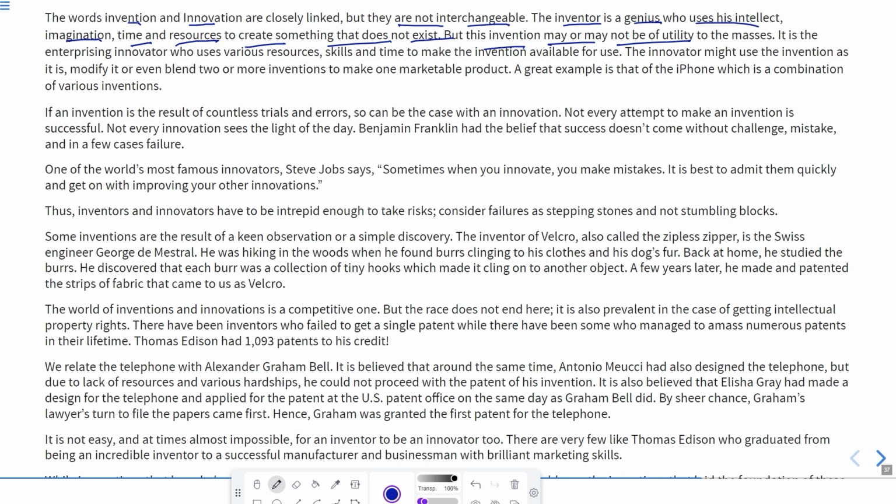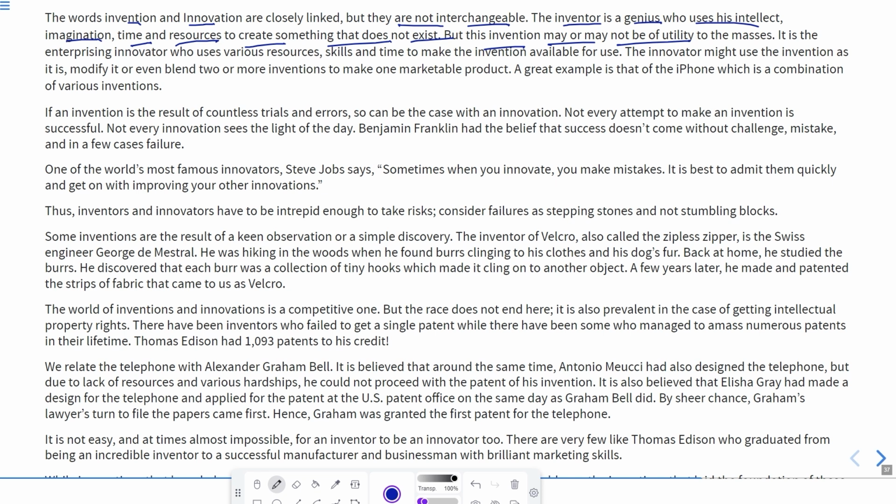It means which can be launched into the market and which can be used by the consumers. The innovator might use an invention as it is, modify it, or even combine two or more inventions to make a marketable product. A great example is the iPhone, which is a combination of various inventions. It is an invention that is the result of countless trials and errors.